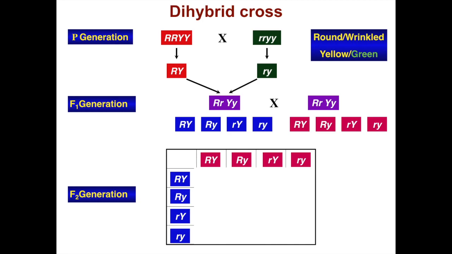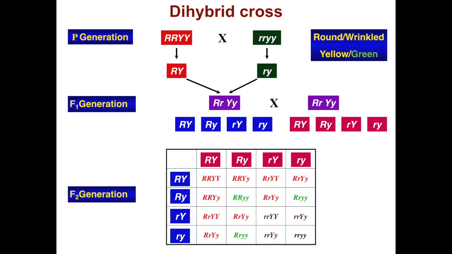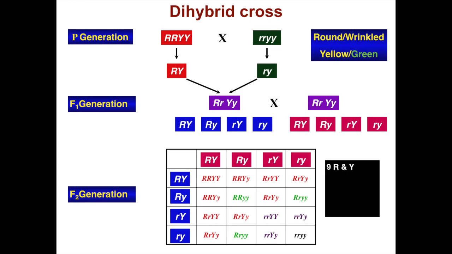You add the maternal and the paternal gametes, and you get these genotypes, which leads to these phenotypes, where you would get 9 round and yellow seeded plants, 3 round and green seeded plants, 3 wrinkled and yellow seeded plants, and 1 green and wrinkled seeded plant.